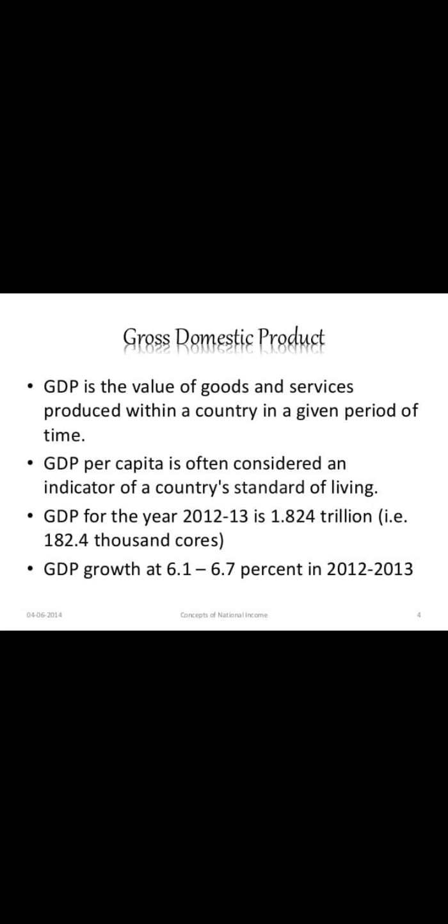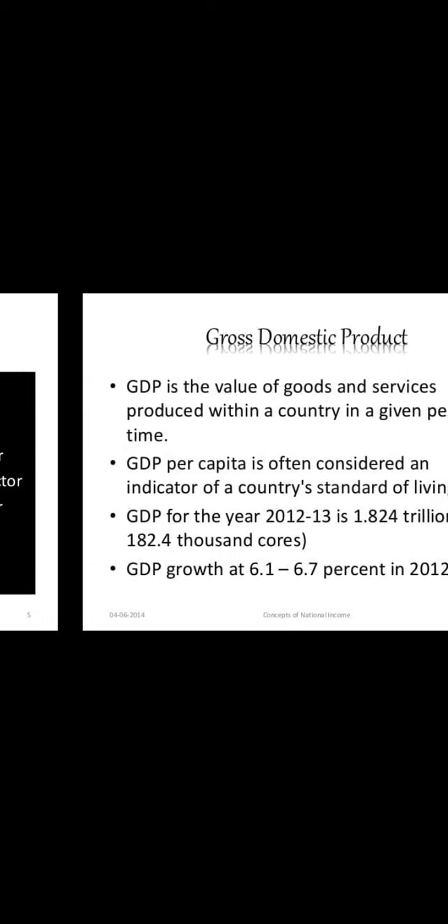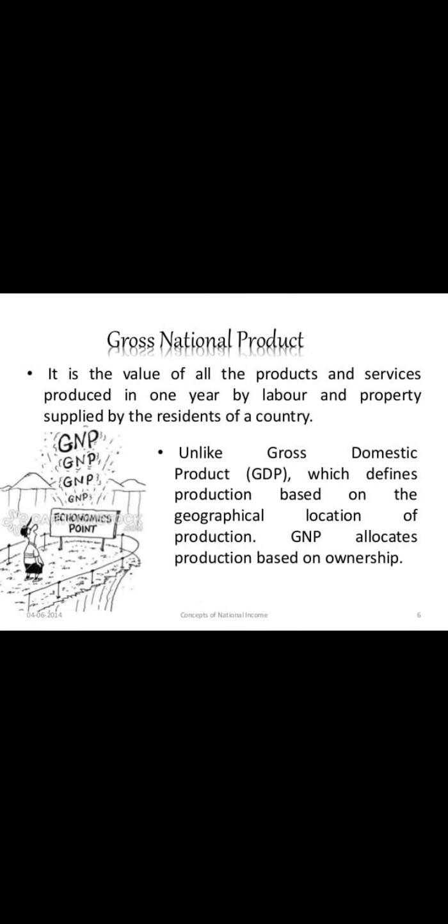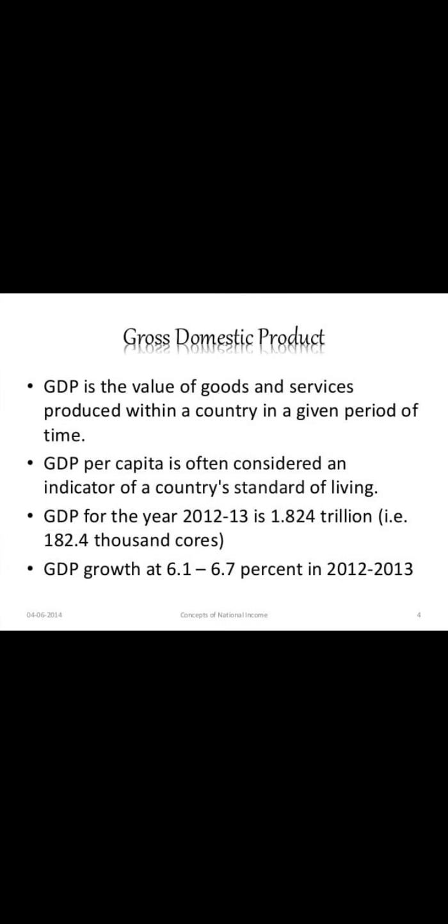National income is the sum total of factor income, that is wages, rent, interest and profit earned by the normal residents of a country, no matter whether it is generated within the domestic territory or outside.